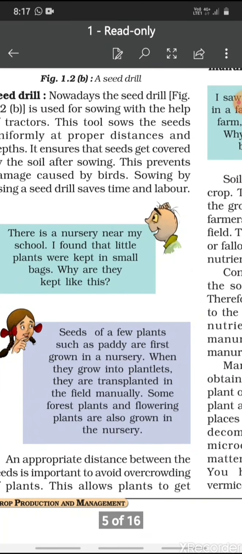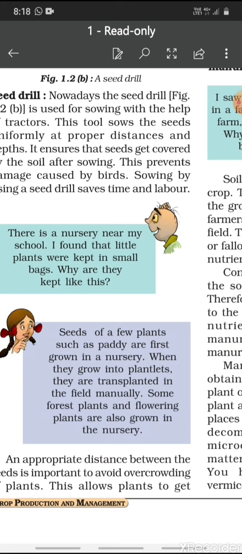Now what Paheli is saying, seeds of a few plants such as paddy are first grown in a nursery. When they grow into plantlets, they are transplanted in the field manually. Some forest plants and flowering plants are also grown in the nursery.